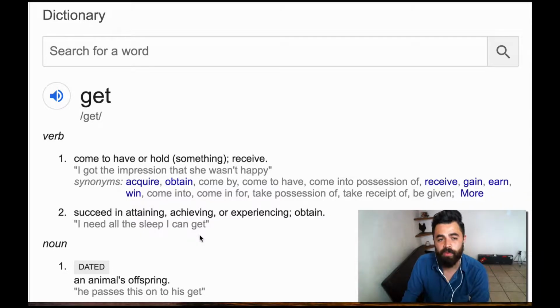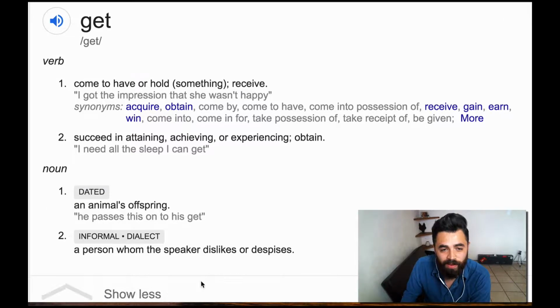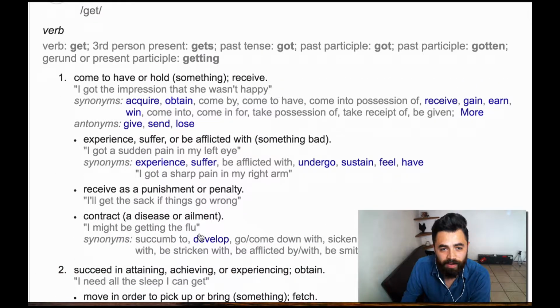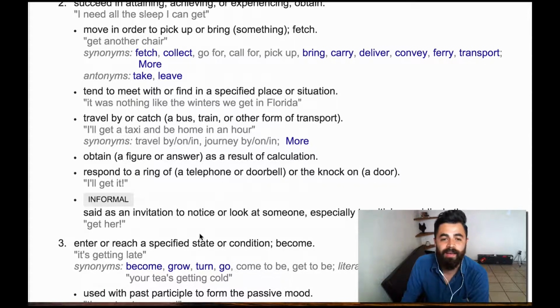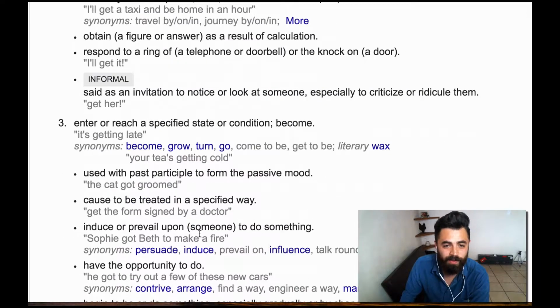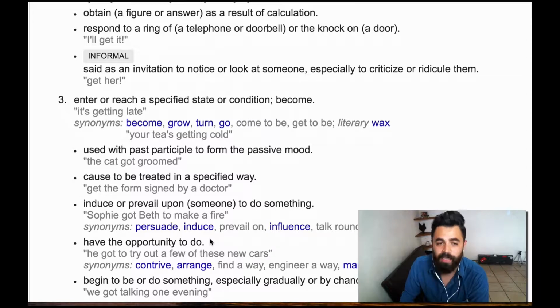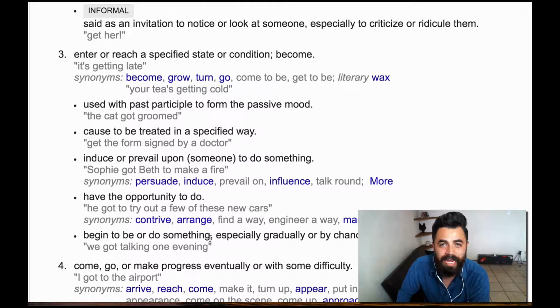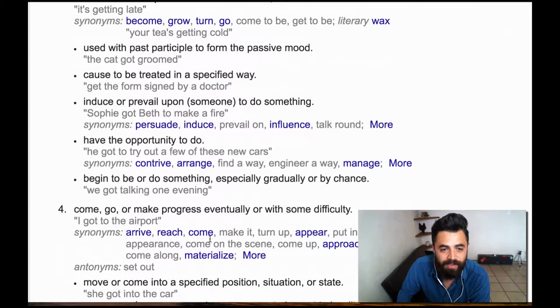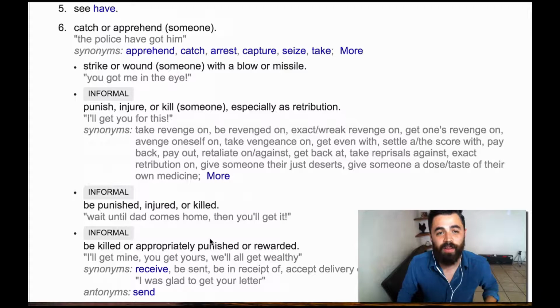When we look up get, we get lots and lots of different uses. And you might be wondering, oh my God, this is crazy. I'm never going to learn this. But you can if you take it step by step, little by little. You don't try to learn everything at once. My point is, this word has a lot of uses.